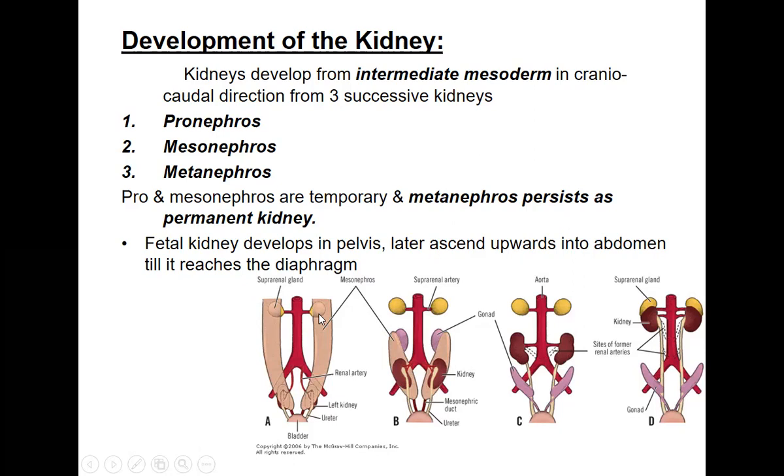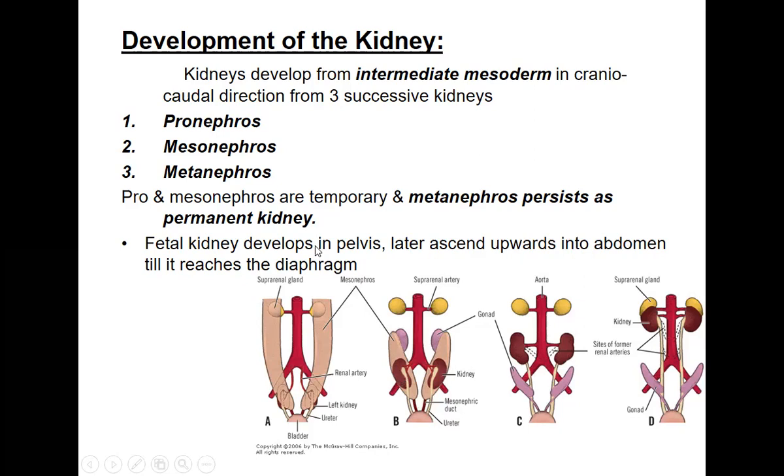Pro means the primitive type of kidney, which is called the pronephros, a long ridge. Later, it modifies itself into a smaller structure called the mesonephros. Finally, it develops into the well-developed kidney, the metanephros, also called the permanent kidney. So the pronephros and mesonephros are the temporary kidneys. This is nothing but the same structure changing through the primitive stage, the middle stage, and the final stage. Here the brown structure is the well-developed metanephros.